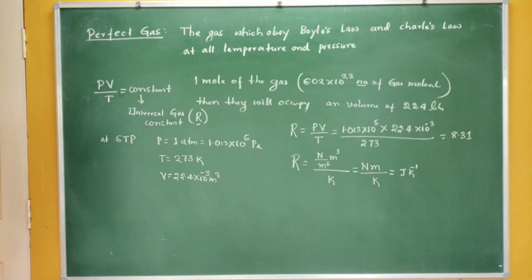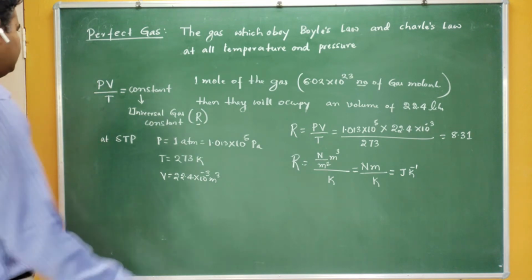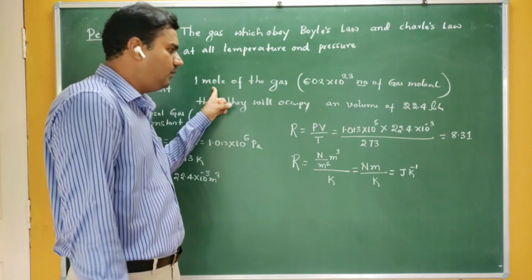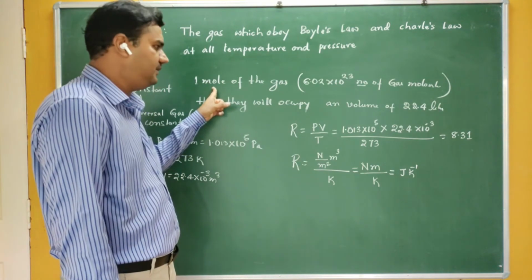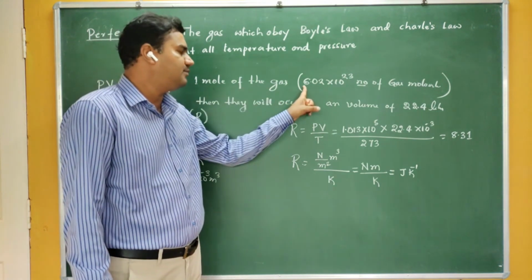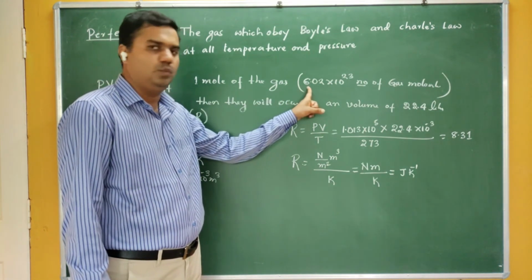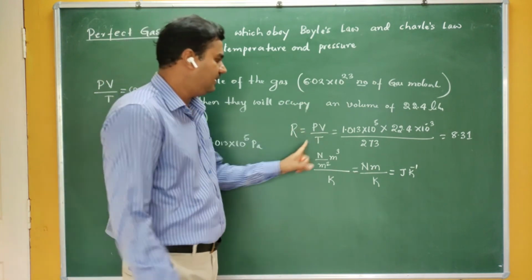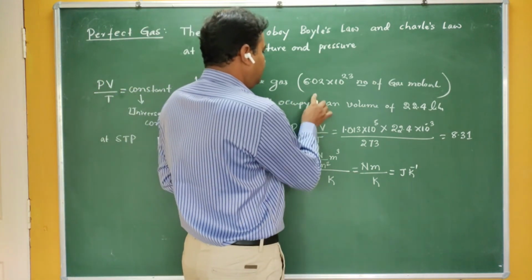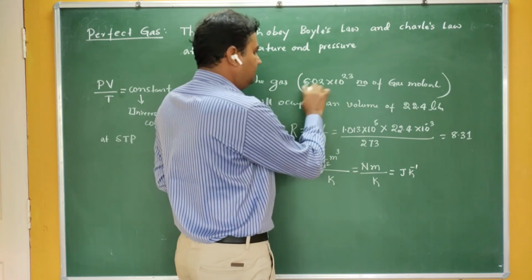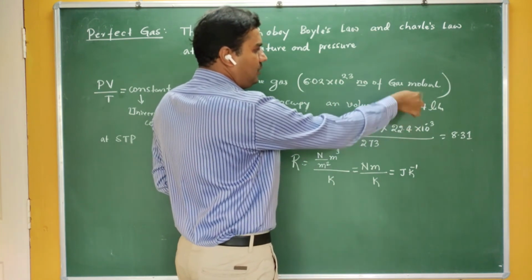But one more term is there. We have taken only 1 mole. See here, this PV by T is constant. Instead of 1 mole, if I take 2 moles, then what is the number of gas molecules? It is multiplied by 2. So this term is multiplied by 2, and the 22.4 becomes 22.4 into 2.